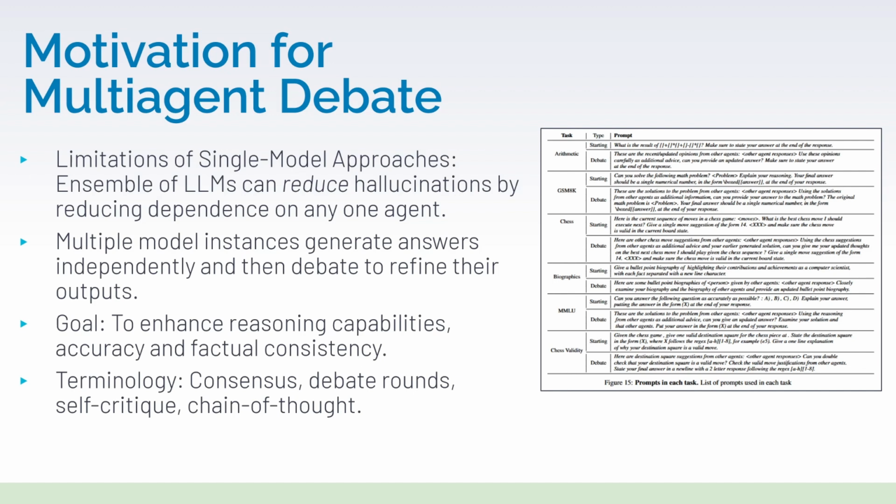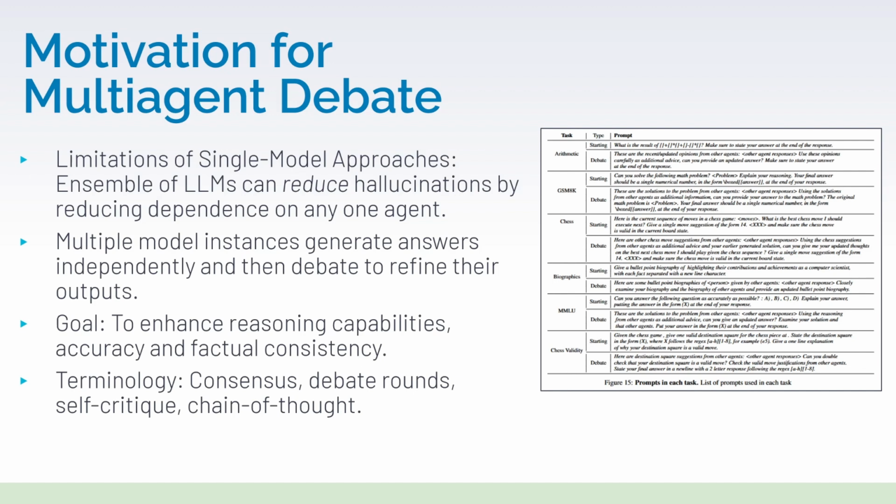Some of the terminology we'll use throughout this presentation includes consensus. This is roughly analogous to convergence in the typical machine learning sense. It's when the multiple agents have come together and really agreed upon one answer, at which point the debate can stop and we can have that one answer returned. They'll go through multiple rounds, epochs essentially, of debate, multiple iterations of this as they give their answers and then see the answers of the other agents, and we'll describe this methodology in more detail shortly.